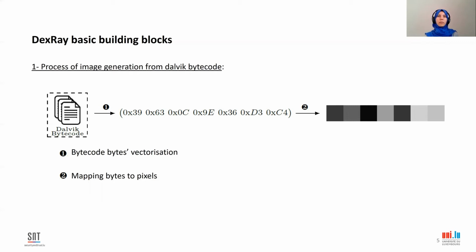We have decided to keep our image representation as simple as possible by using a grayscale image representation. We have also resized our images to have a fixed size of 128 times 128, so they can be used by the deep learning model.